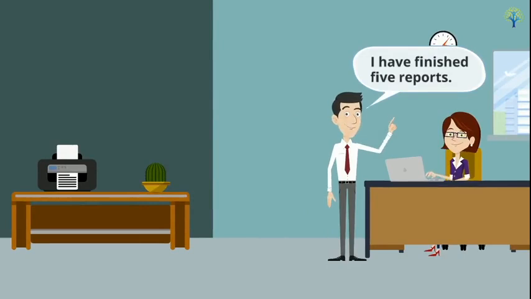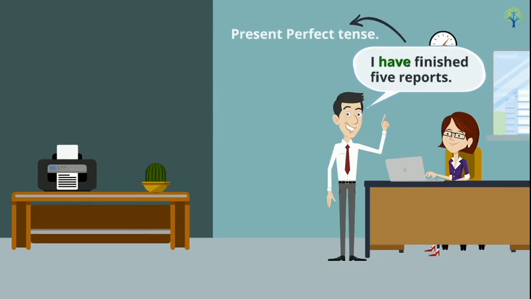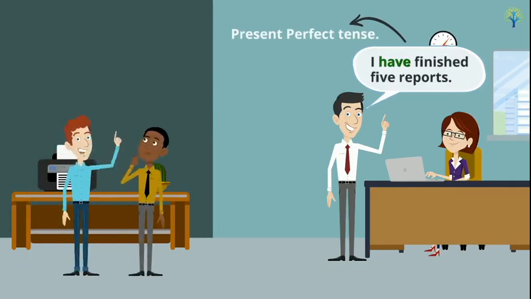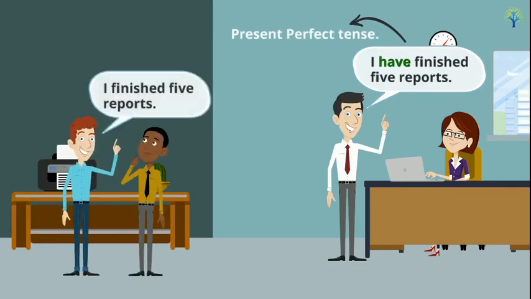Let's take another example. I have finished 5 reports. In this sentence, the speaker has finished writing 5 reports, and there might be more reports to write in the present. This sentence is in the present perfect tense. In the sentence, I finished 5 reports, the speaker has finished writing 5 reports, and there are no more reports to complete. This sentence is in the past simple tense.